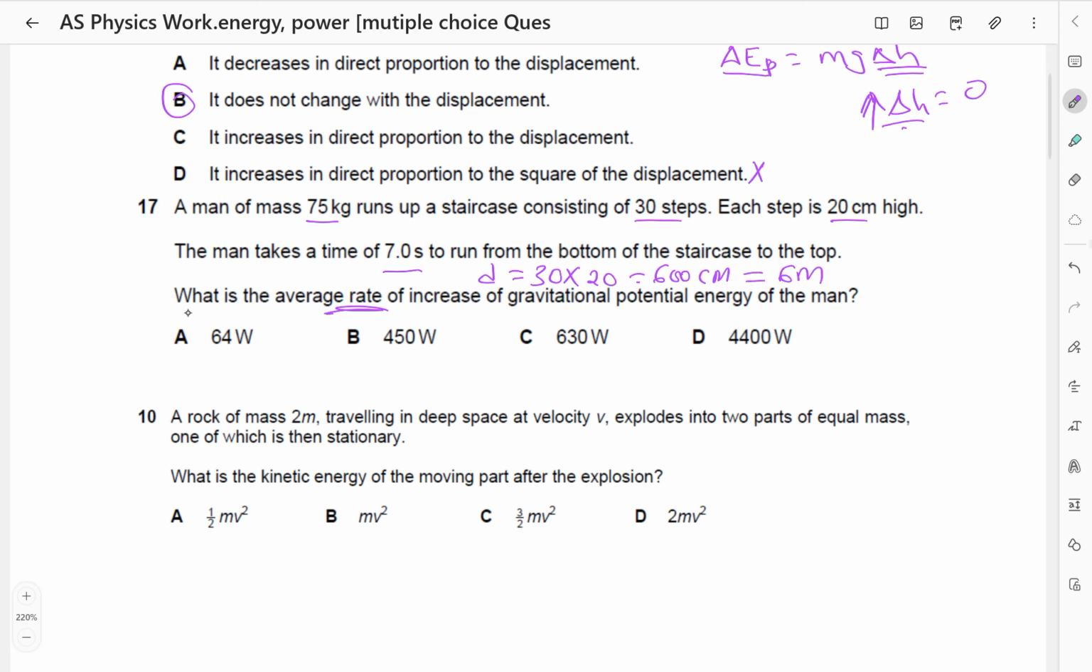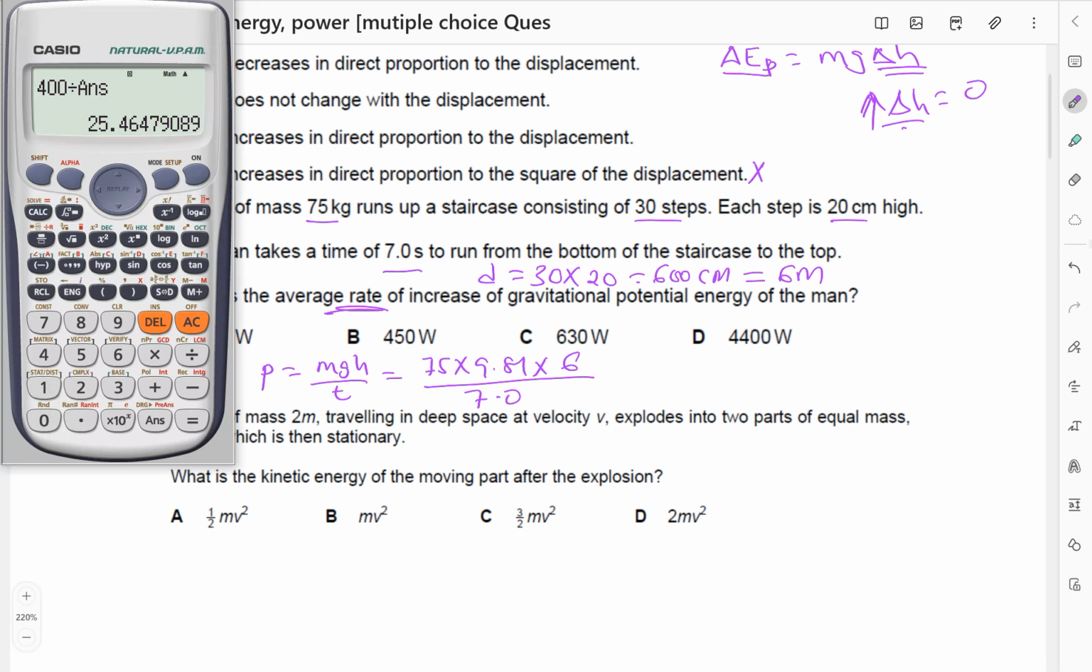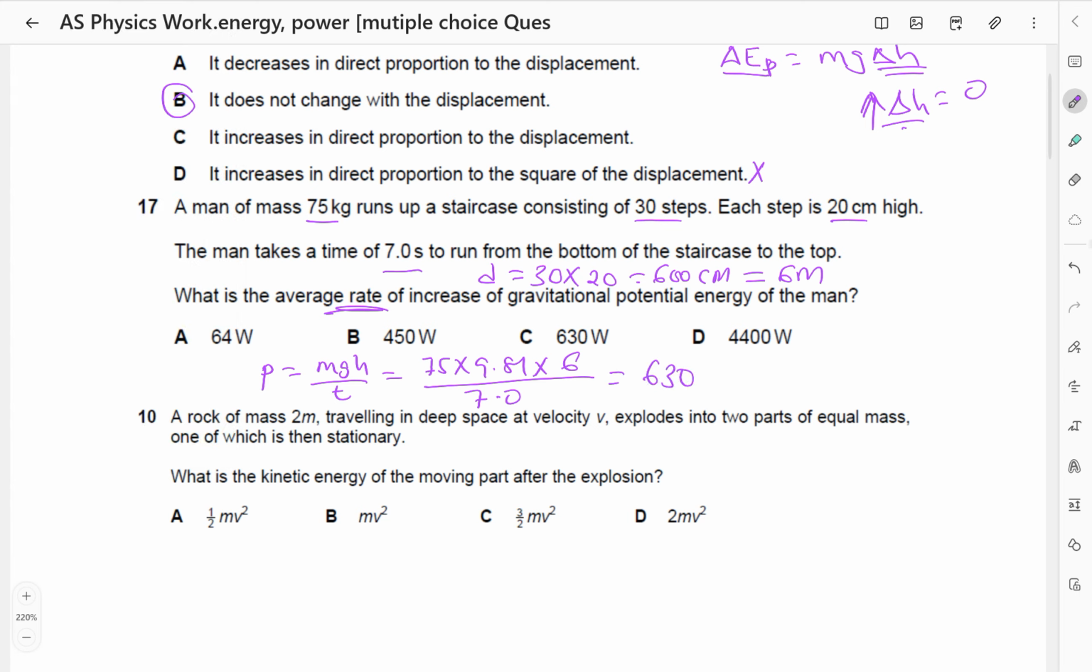Then we want the rate. What is the average rate of increase in gravitational potential energy? That is actually power, which will be mgh divided by t. So mass is 75 kilograms, g is 9.81, h is 6, divided by time, which is 7.0. So 75 times 9.81 times 6 divided by 7 gives us 630. So this is 630 watts. So the answer is C.